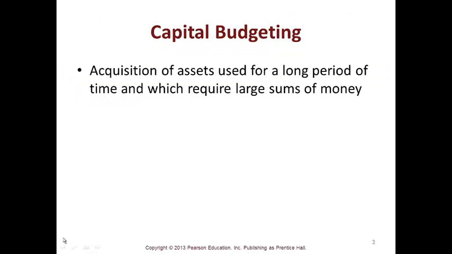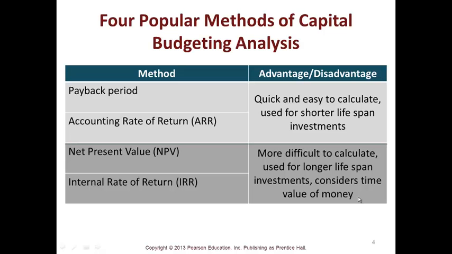Capital budgeting is a very important topic, and a lot of accounting people don't really get involved in capital budgeting depending on the size of the company, so it's really important that you understand it. Capital budgeting includes acquisition of assets used for a long period of time and which require large sums of money. There are four popular methods for capital budgeting: payback, accounting rate of return, net present value, and internal rate of return. And once again, there are a lot of topics in this chapter, and making flashcards might be a good idea.